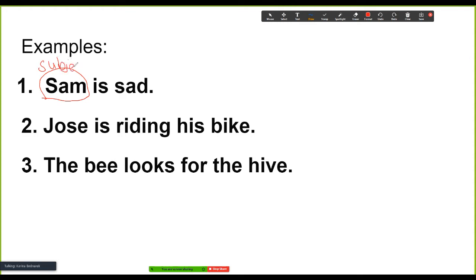Subject is usually what or who it is about. And what's happening to Sam? He is sad, so I'm going to underline the predicate, and I'm going to write predicate. Now I'm going to take another color.